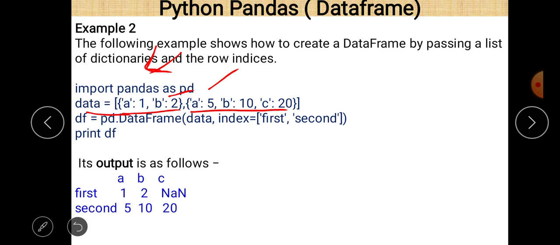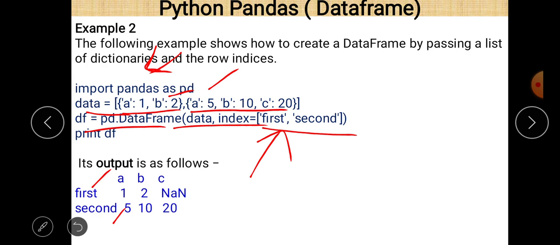So the same data as we used in a previous example, but when we compare line number 3 in both these cases, we see that df is equal to pd.DataFrame(data, index=['first', 'second']). So index as a parameter is passed here, and index values are first and second. So instead of the default index value, there are index value names first and second, which will appear on the screen.